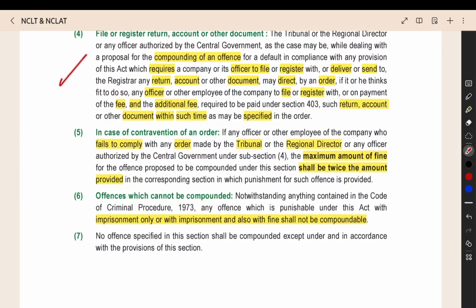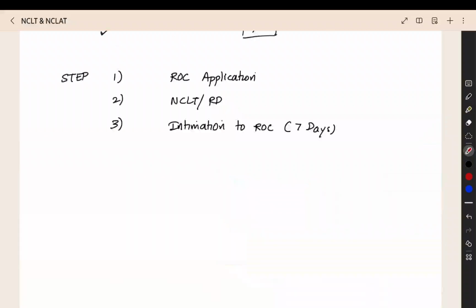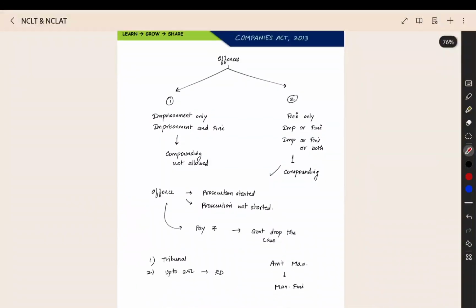If you do not follow the order, if you contravene or violate the order, then the fine will be considered twice the amount. For example, the maximum fine is 1 crore. Then if you violate the order, the fine will become 2 crore. So if there is an offense where imprisonment only or imprisonment and fine is written, then it is not compoundable. That I already told you. So these are the main points relating to the compounding.